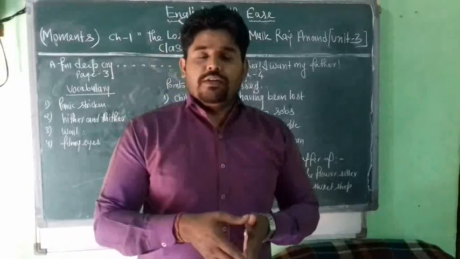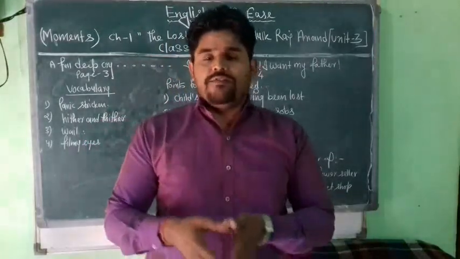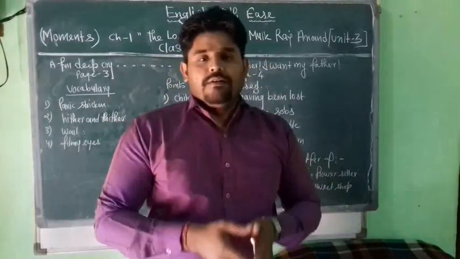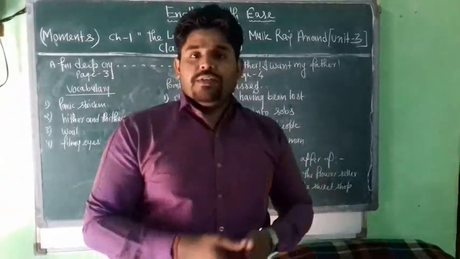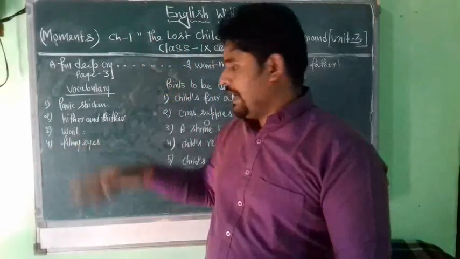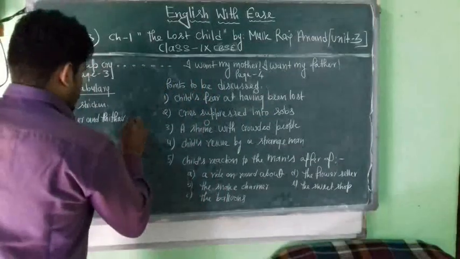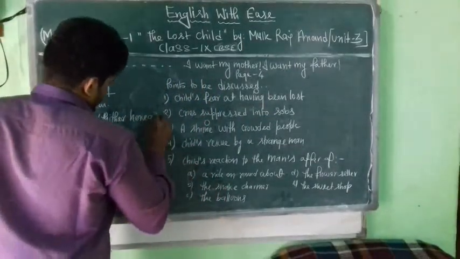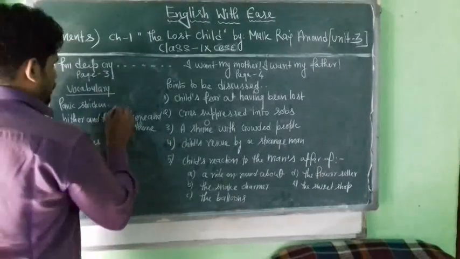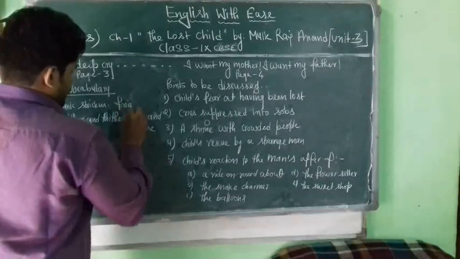He is unable to understand where he should go and where he should look for his parents. And in this confusing state of mind, he just starts running from one place to another. He starts looking for his parents hither and thither. Hither and thither means here and there. He also feels what? Panic stricken. Panic stricken means frightened.